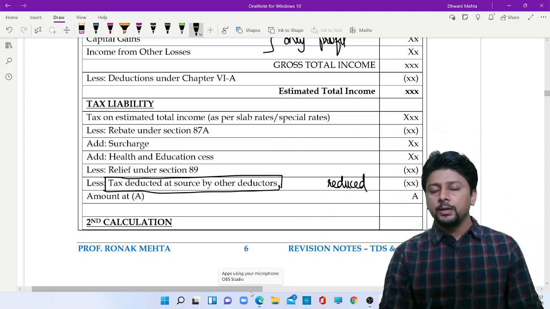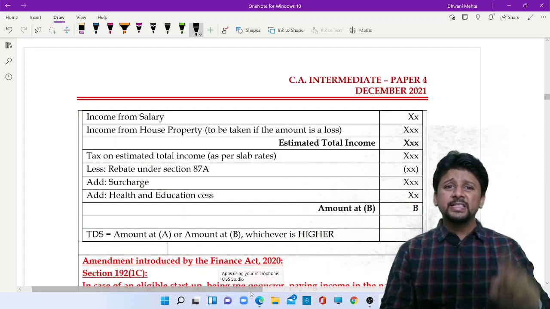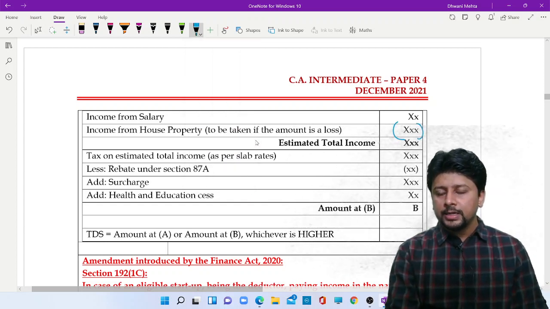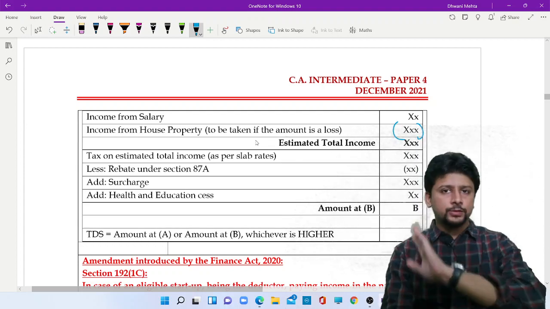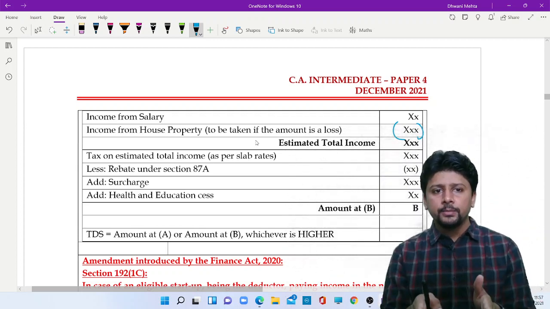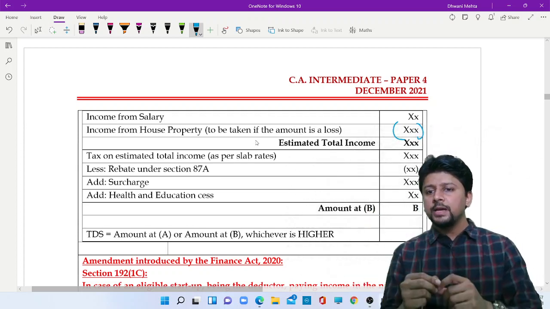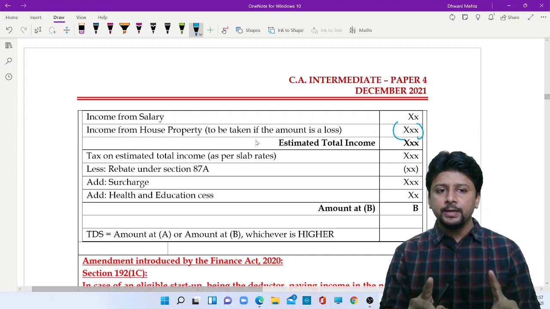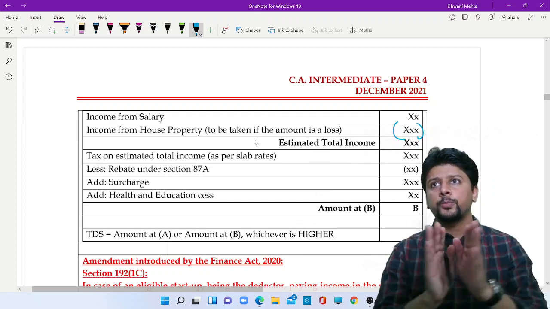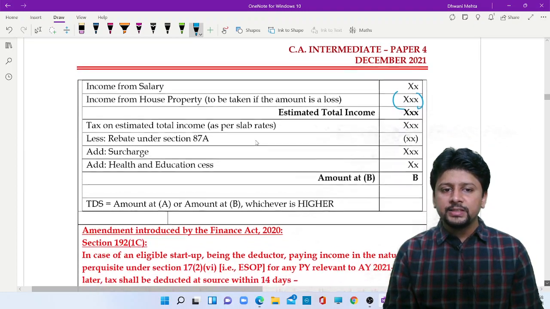This will give you point number A. Generally, this is the TDS to be done. But if your house property has a loss, then a second calculation will have to be done. The second calculation says, take the loss of house property, adjust it from salary, only take these two things. No chapter 6A deduction, no other heads of income, only take these two items, calculate your income, calculate the tax on it, that is B. A amount was also a tax amount, B amount was also a tax amount. Out of the two, whichever is higher will be the TDS done by the employer. You may get a practical question because this is probably the only section where a working has to be done. The amendment introduced by Finance Act 2020.